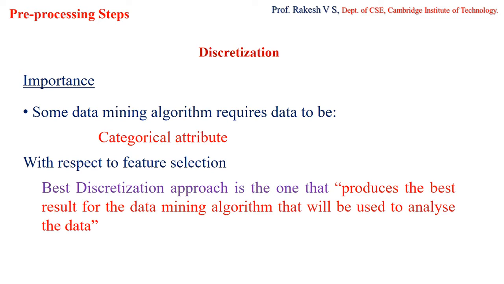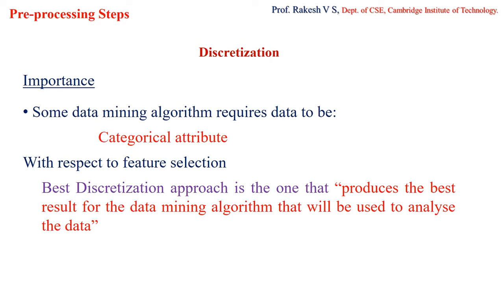Why discretization becomes so important is that sometimes the data mining algorithm used for the analysis requires the data to be in a categorical format, or as a categorical attribute. If the attribute given to us is not in that format, then to transform it into the categorical format, we will use the discretization technique.